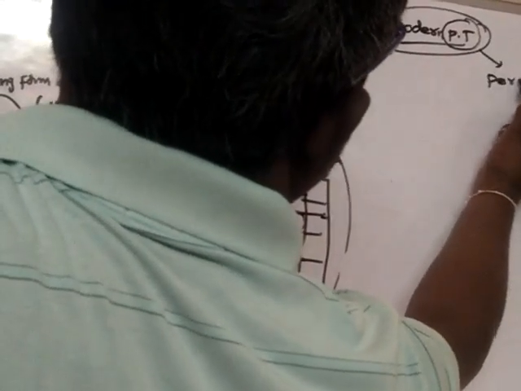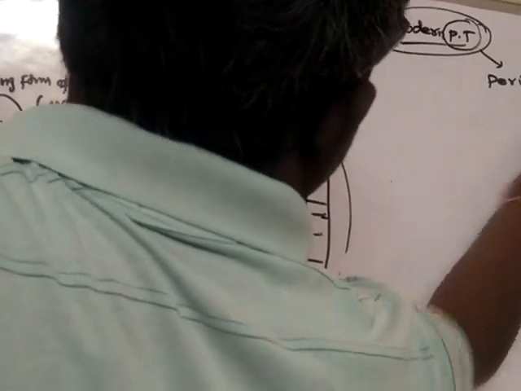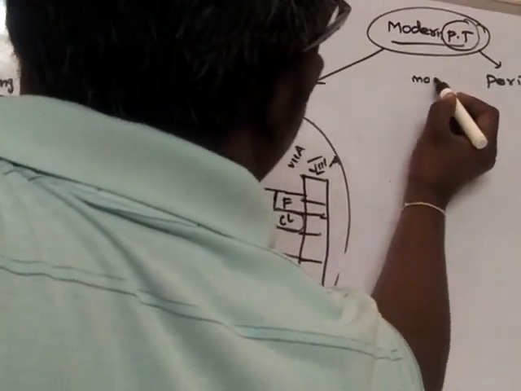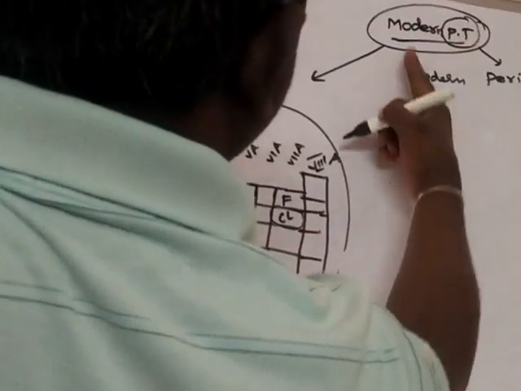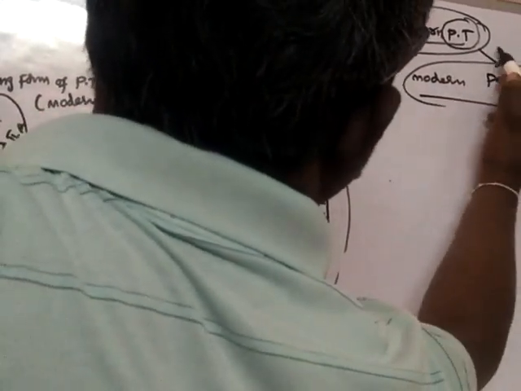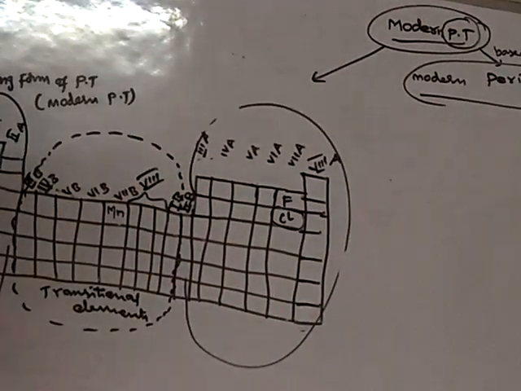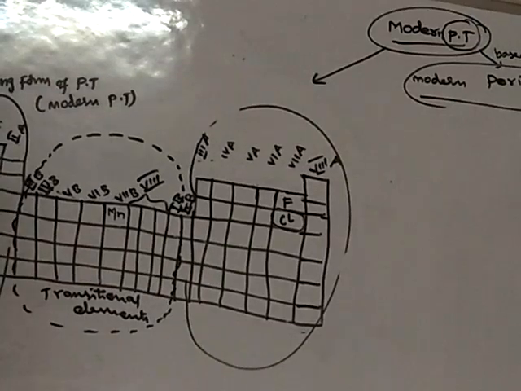Periodic law. So the modern periodic table is based on the modern periodic law. Then what is the modern periodic law?